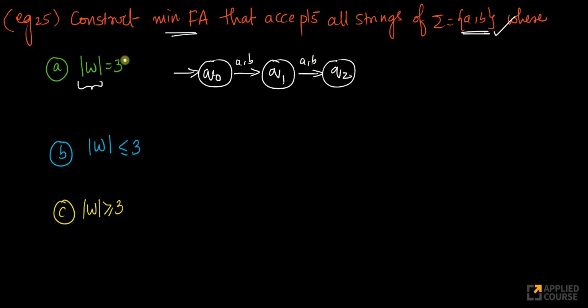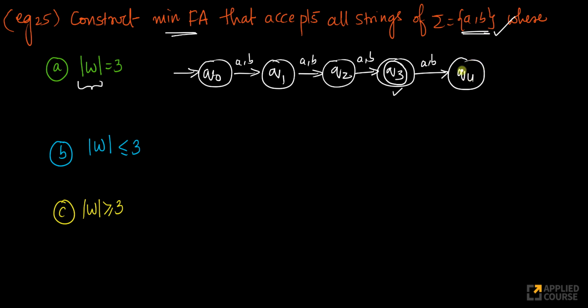I want the length of the word to be exactly 3. So now when I read A or B, by the time I reach here, the length of the word that I've read is exactly 3. This is my final state. Now, if I get A or B now, this should be my dead state.